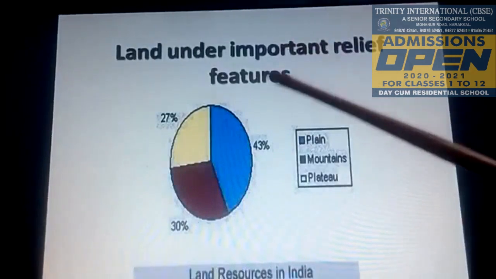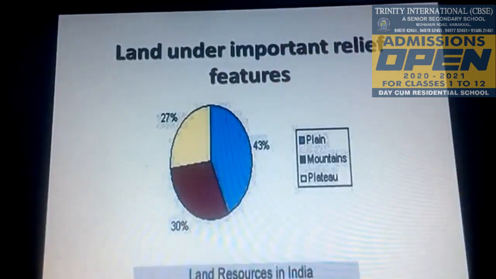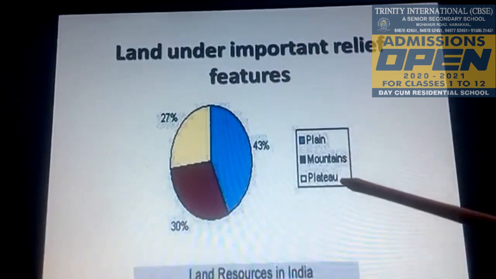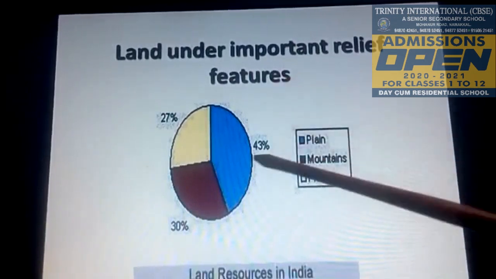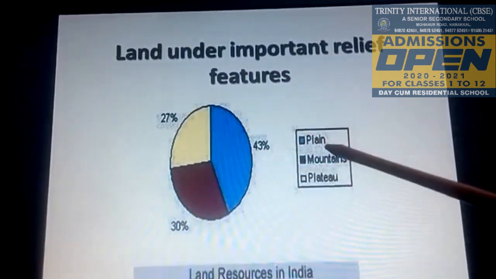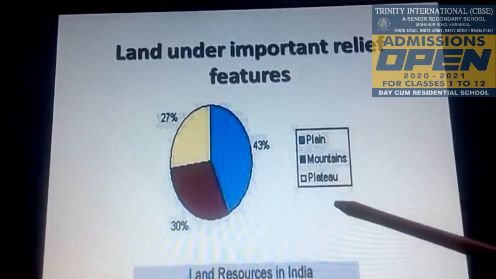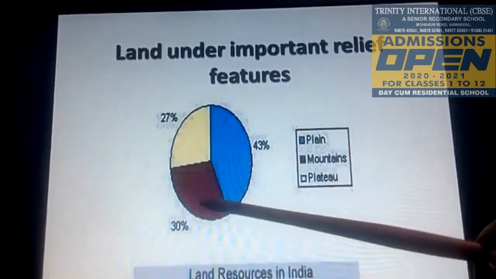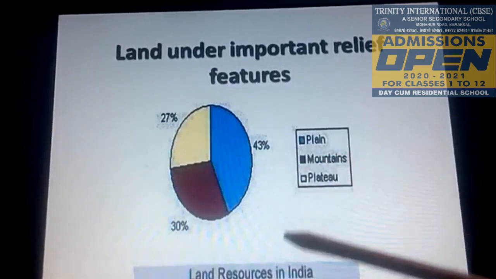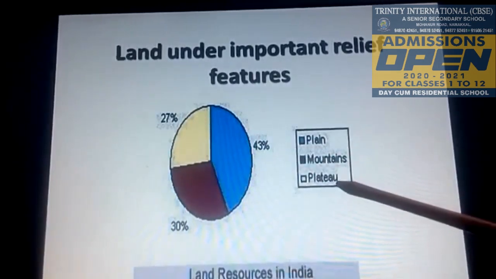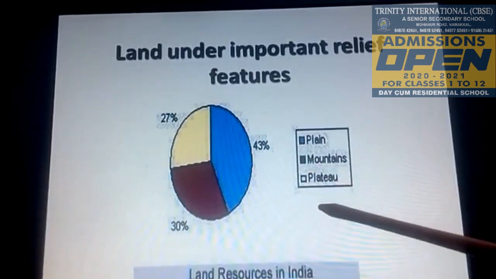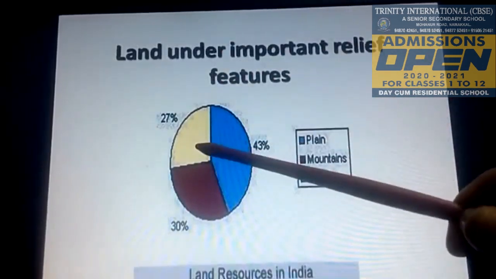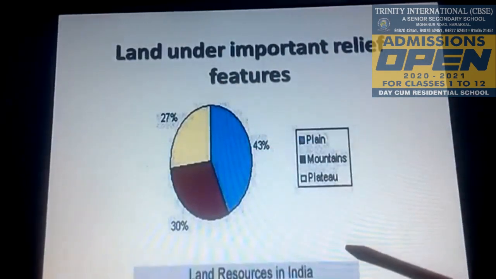Major relief features of India. It is divided into plains, mountains and plateaus. In this, 43% of land is covered by plains provided for agricultural activities and 30% of land is mountains left for forests and wildlife. The third relief feature is plateau land. It is 27% of land utilized for mining activities as it has rich sources of mineral deposits.